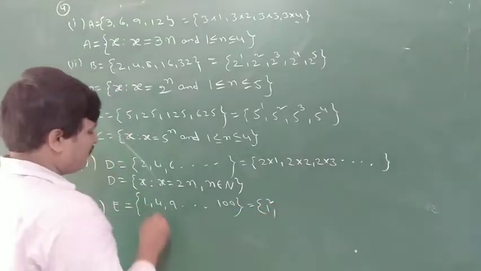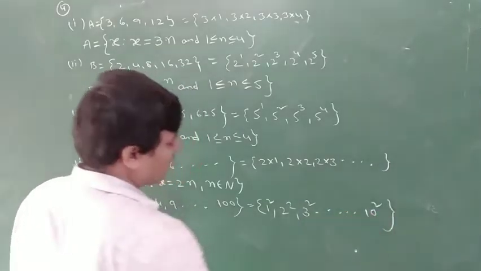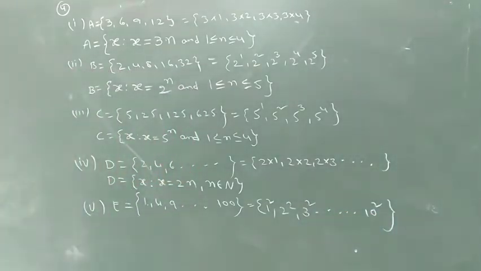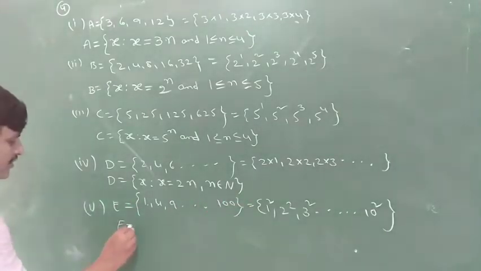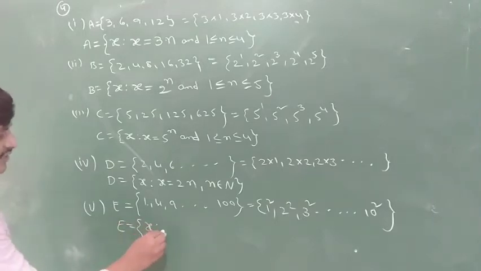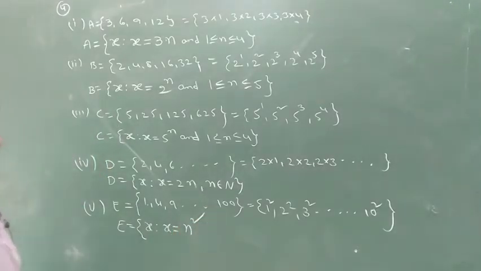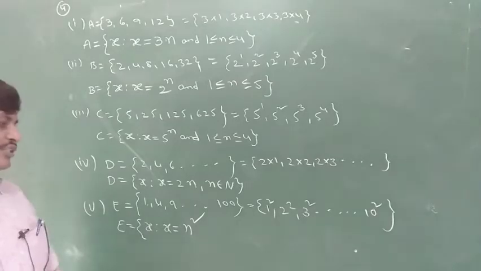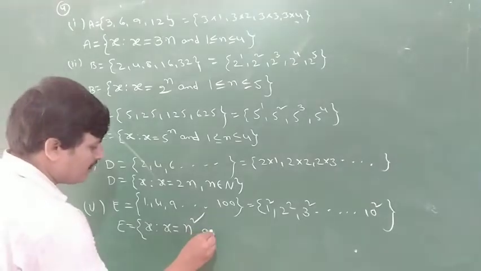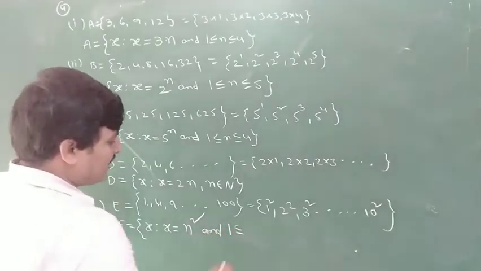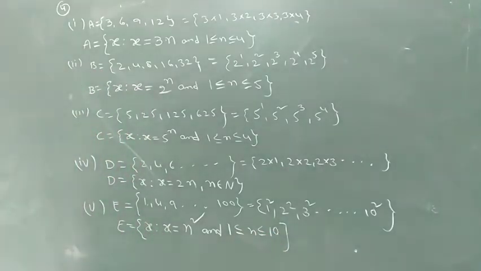Next, 1 is 1 square, 4 is 2 square, 9 is 3 square, and so on up to 10 square. Okay, you have to observe 1 square, 2 square, 3 square. So the set of all x such that x is n square: n is equal to 1 gives 1 square, n is equal to 2 gives 2 square, n is equal to 3 gives 3 square. And what is n up to? n is from 1 to 10.